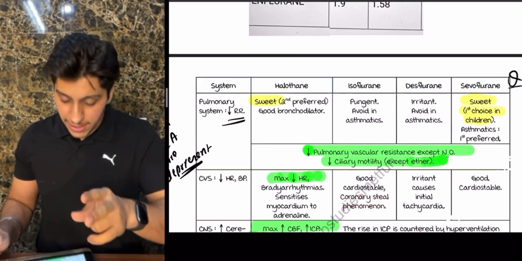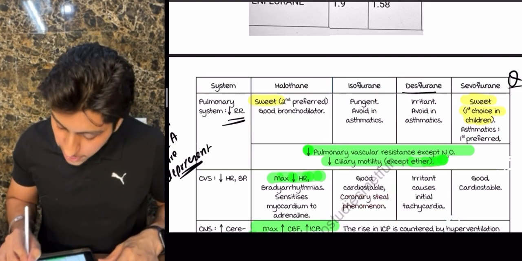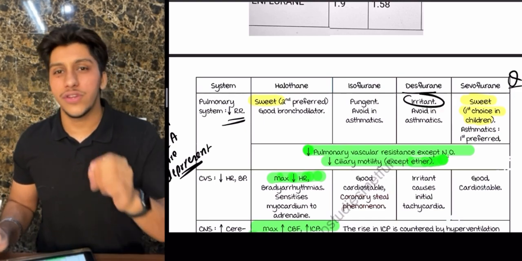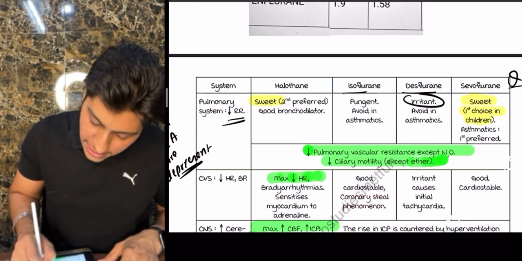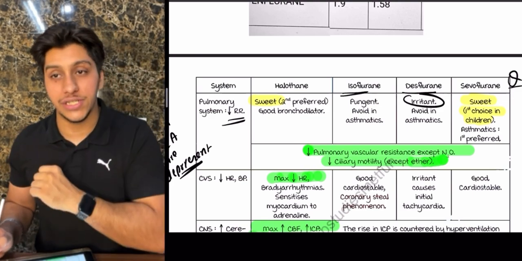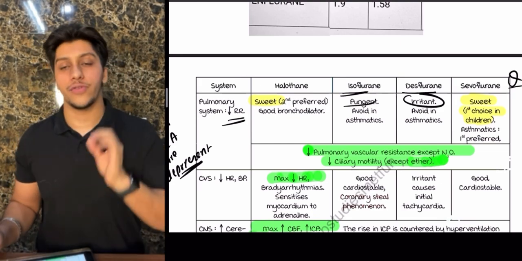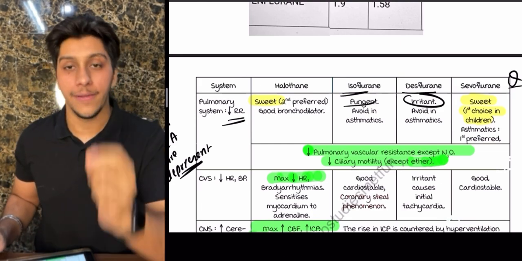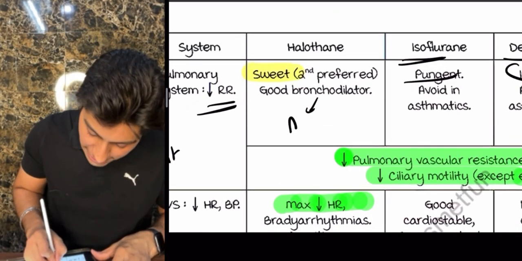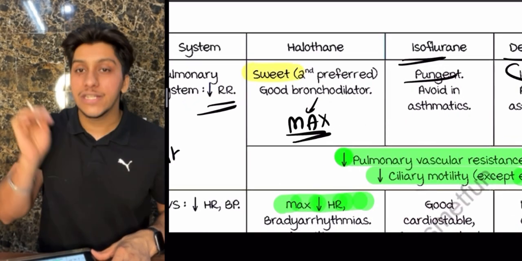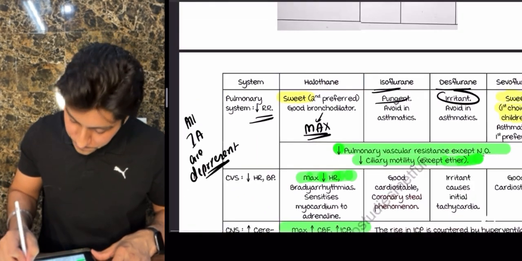Second thing, remember this one, desflurane causes irritation. You don't want to irritate the child, so you will not give desflurane in a child. And next, isoflurane is very smelly. It is very pungent. That is why you're not going to give isoflurane as well. So what will you give in a child? Sevoflurane.